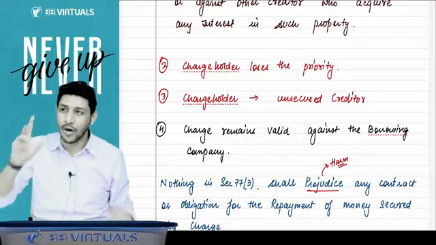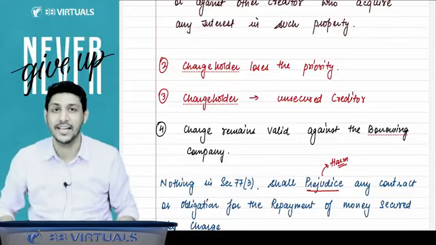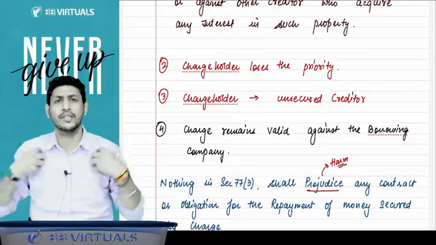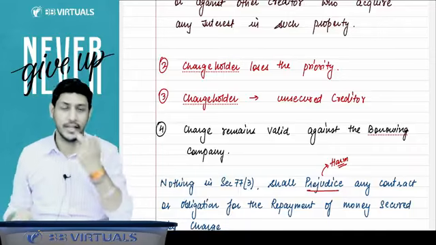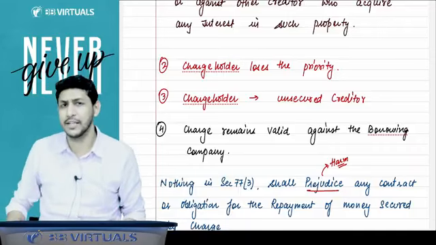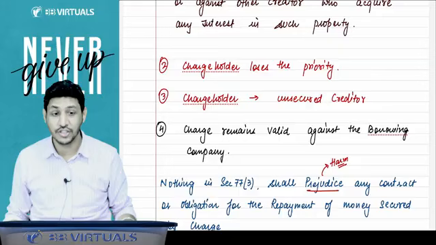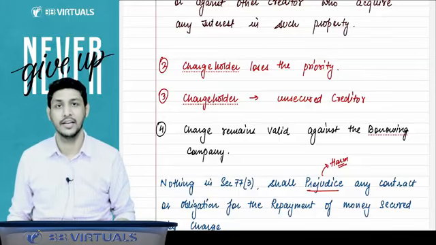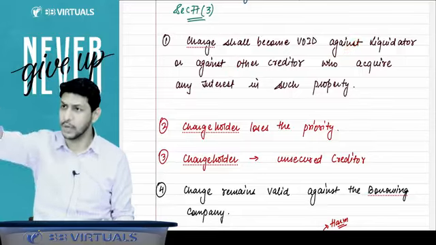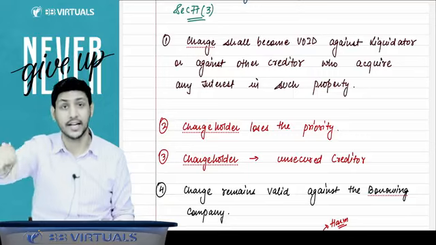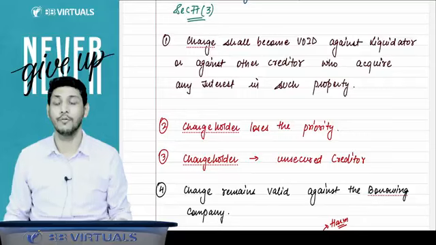The earlier charge holder loses the priority and will be reduced to the level of unsecured creditor. Now the company was sitting aside and smiling: oh, the charge is considered invalid, so there is no obligation on us also, we will not repay the money. But it is said that no, it is not like that. The charge remains valid against the company. The charge is becoming void against the liquidator and against the other creditor. The liquidator will consider it as void, other creditors will consider it as void, but for the company, it will not be a void charge.